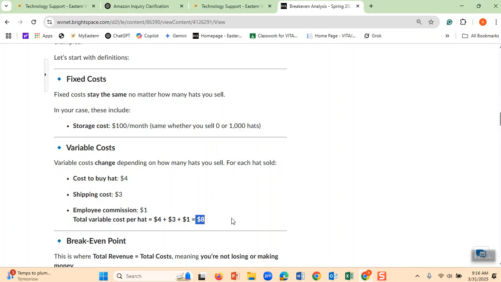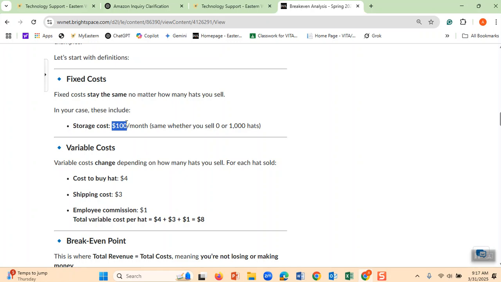That means I have $4 of profit. But unfortunately, I have to use this $4 profit per hat to cover this $100. I know that if I divide 100 by 4, it gives me 25. The meaning of it is that I have to sell 25 hats because each hat is giving me $4 of profit.